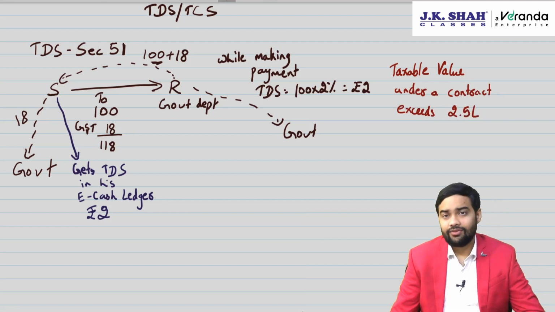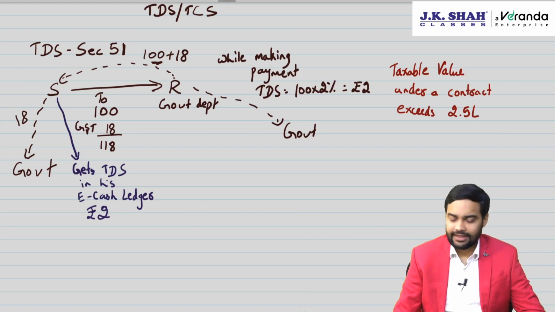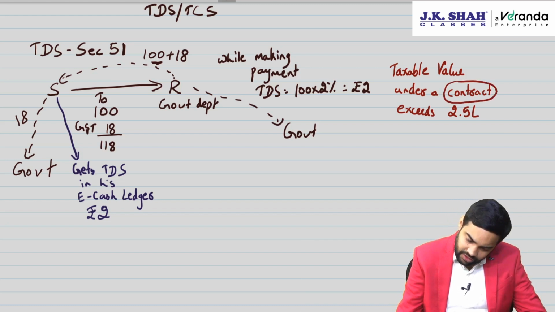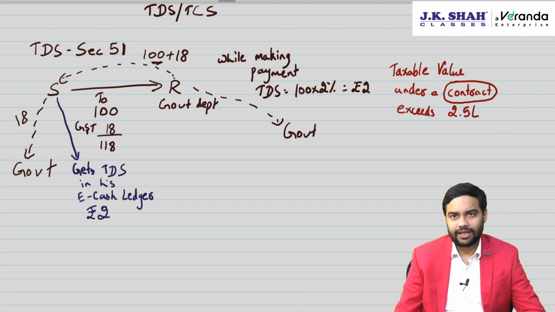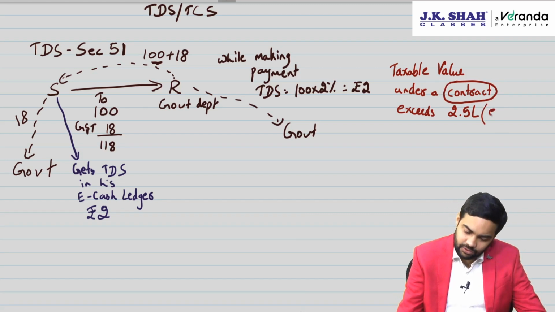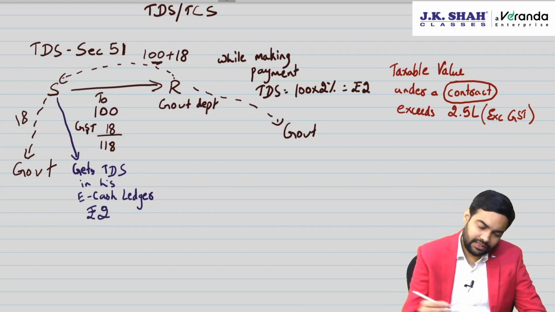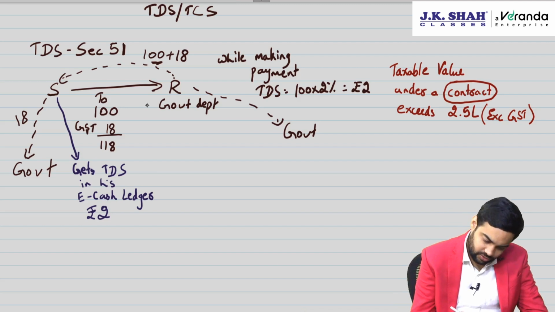Careful, if it is exactly 2.5 lakh, it will not apply. Only when taxable value under a contract exceeds 2.5 lakh, then it will be applicable, and this 2.5 is obviously excluding GST. And it does not talk about invoice wise, it talks about contract as a whole, and government contracts are majorly big contracts. Now the next question is, who all is required to do this?